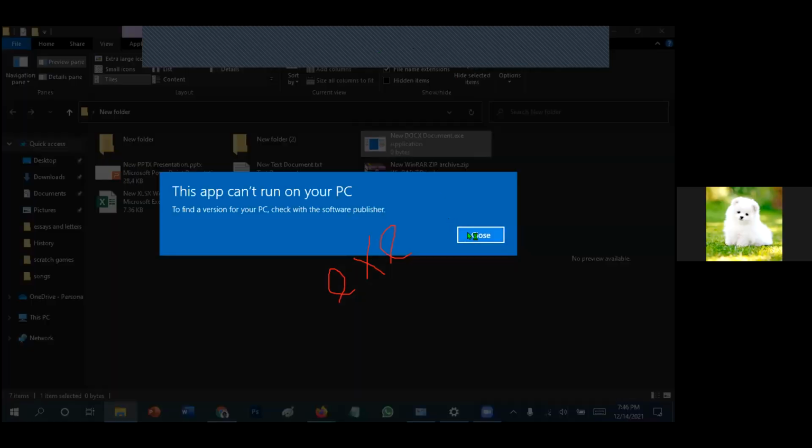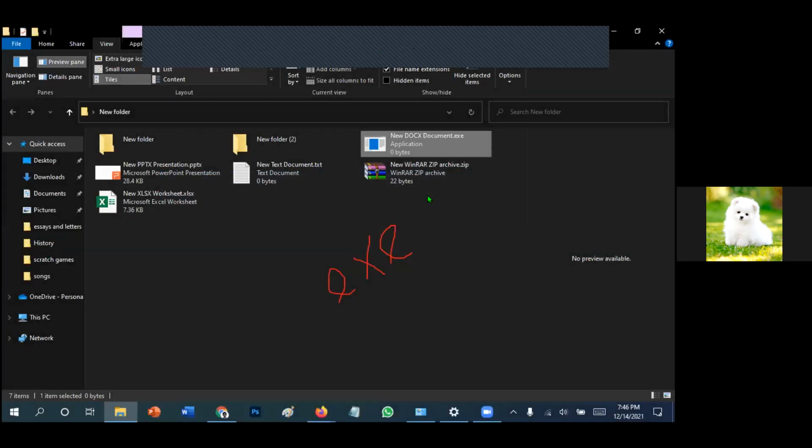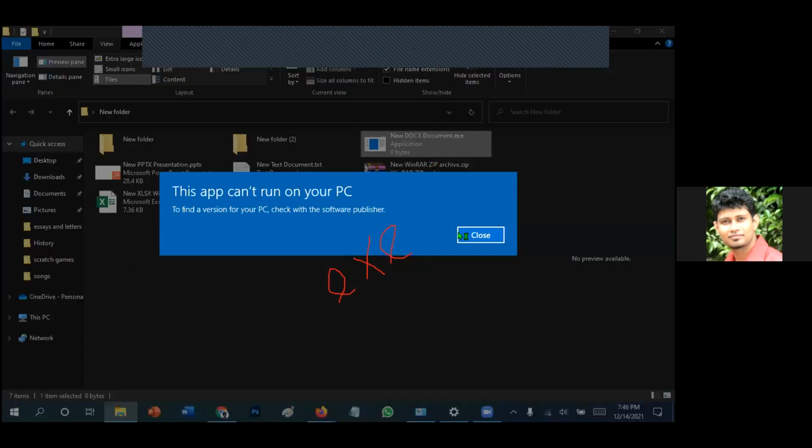So .bat is a virus, no? No, .bat is not a virus. .bat is a batch file. It's a command file. It's not a virus. But in a .bat file, you can keep a virus.